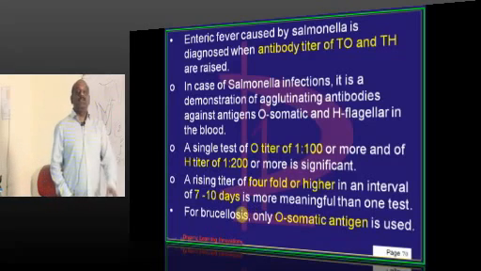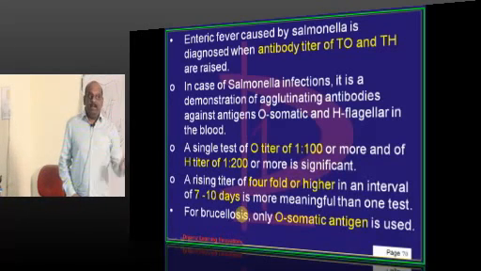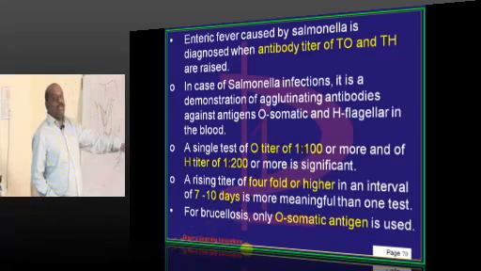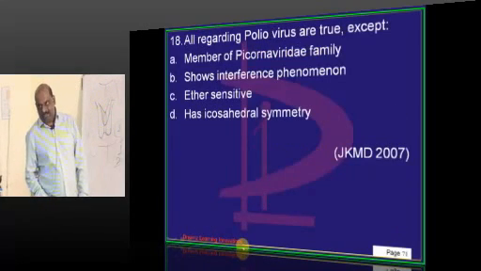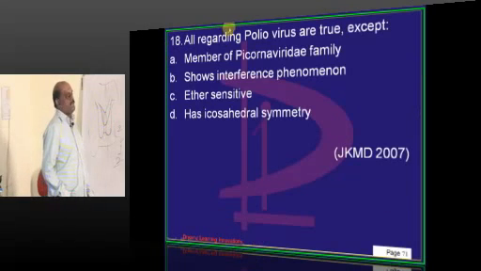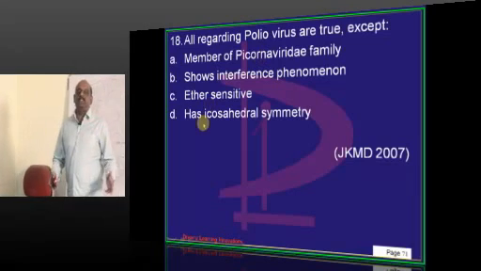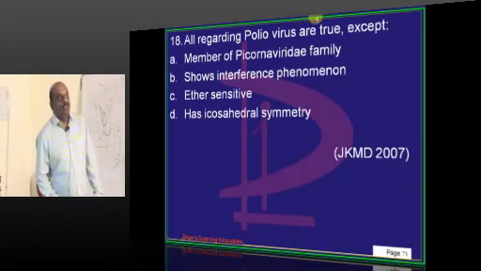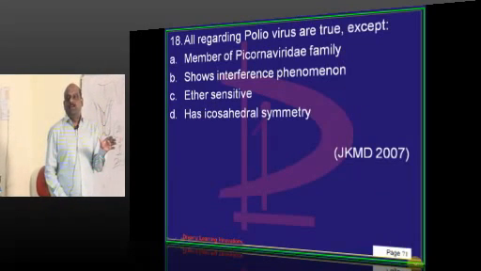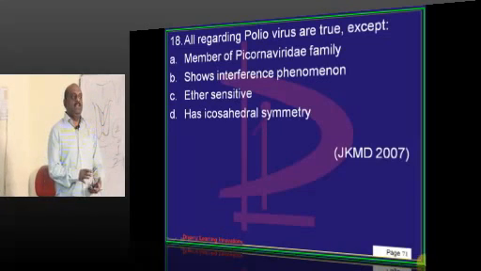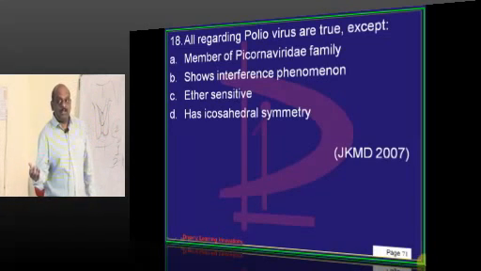We also use Widal for brucella. How does it differ from Widal used for typhoid? In brucellosis, only the O-somatic antigen is the one which is being tested. Coming to poliovirus, what is meant by interference phenomena? One strain of poliovirus will interfere with the infection caused by the other strain.